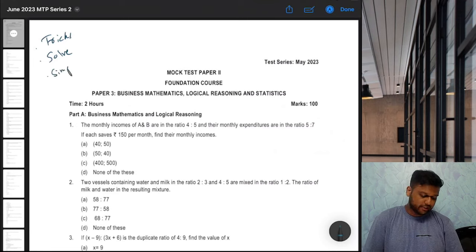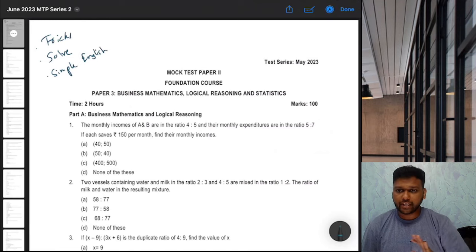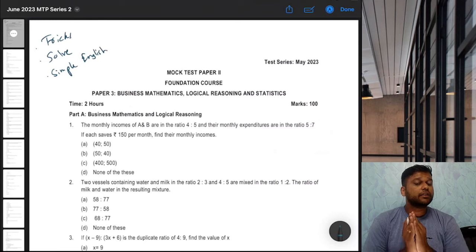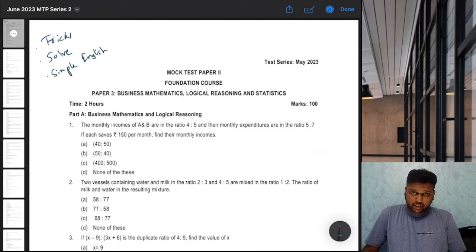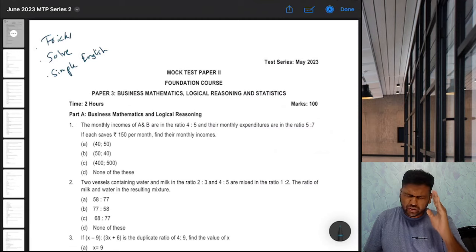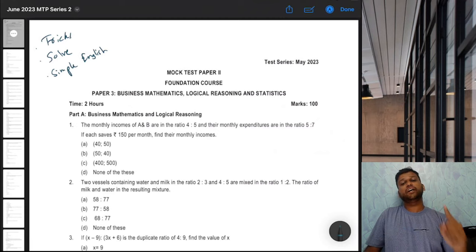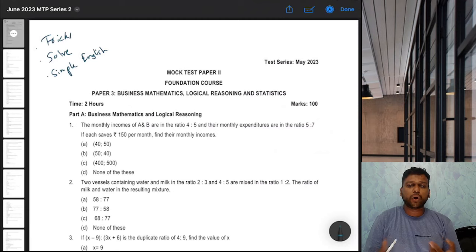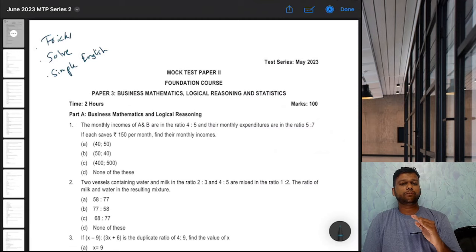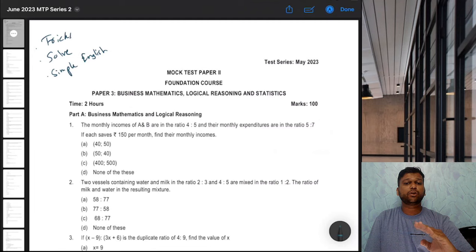Third, the video will be in simple English. A simple reason for this: first of all, no one should have any language barrier, and second, all of your exams are going to be in English, assuming that you are giving the paper in English medium. Only when you read the question and start thinking in English does it become faster to solve. Not only for maths, even for law, accounts, anything. When you get very comfortable with reading and understanding English, just trust me, it makes a lot of difference in exams.